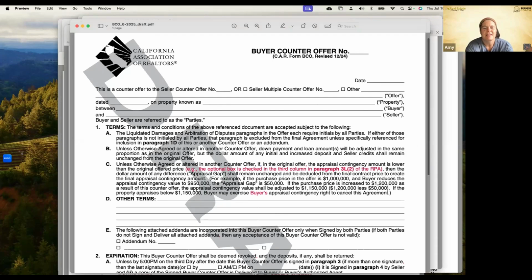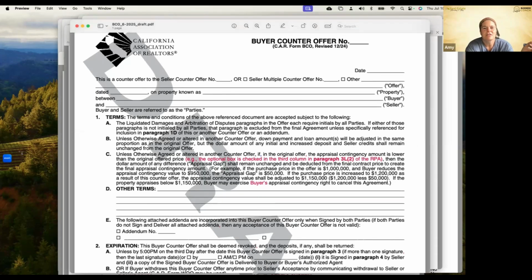Let's see here. Unless otherwise agreed or altered in another counter offer, if in the original offer, the appraisal contingency amount is lower than the offered price, for example, the optional box is checked in the third column, paragraph 3L2 of the RPA, right? So it just lets us know, and that's that appraisal gap line. So if at any point we fill in that the buyer's willing to pay more than the appraised value, okay, that it's going to adjust accordingly. It doesn't stay the same.